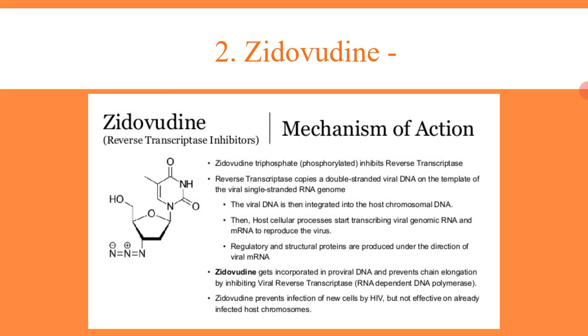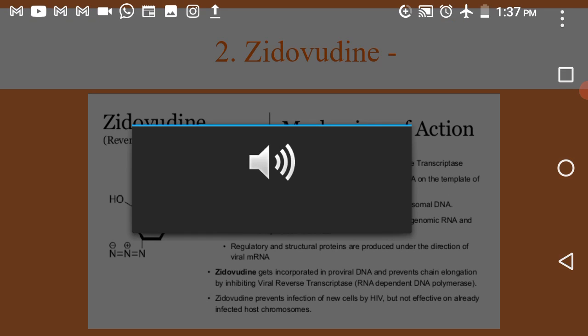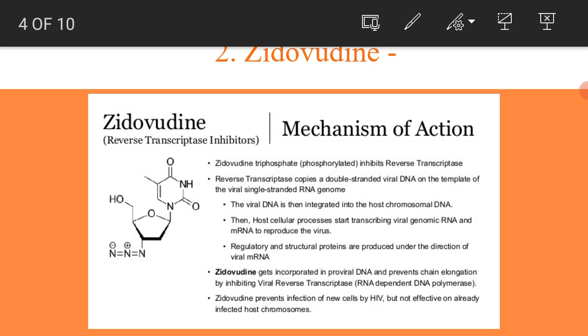Now we will look into the scenario in which this drug is present, right? This drug, as we know, is the inhibitor of the reverse transcriptase enzyme. Now we know the role of reverse transcriptase, right? Now zidovudine gets incorporated in the proviral DNA. Okay, that is the viral DNA.